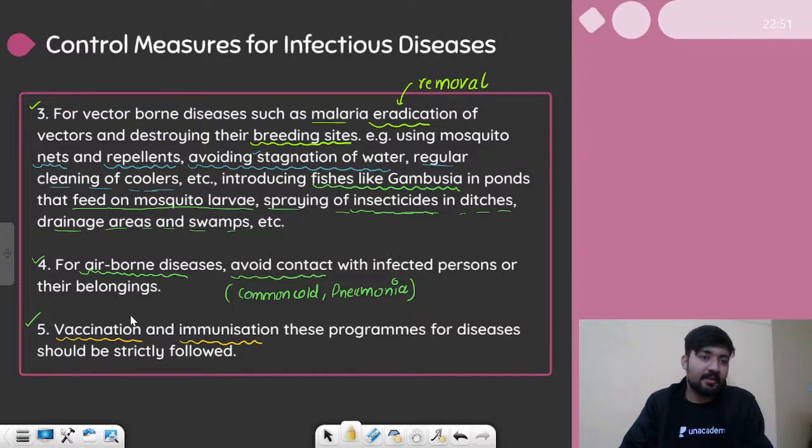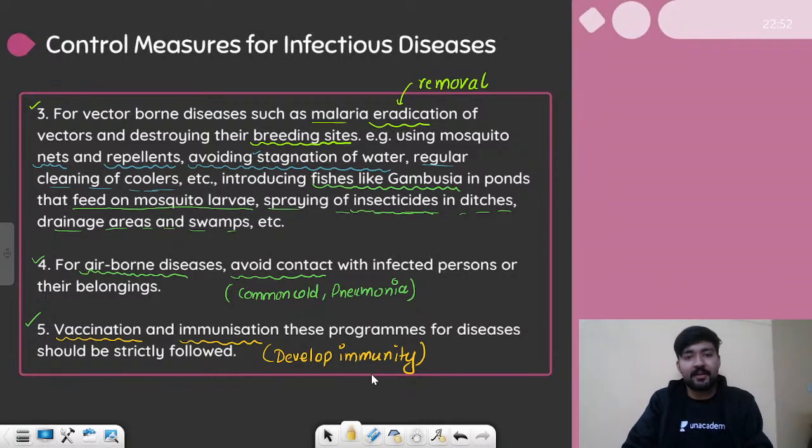In that, vaccination and immunization helps. So vaccination and immunization programs for disease should be strictly followed, right? So they help us to develop our immunity, which allows us to fight against all these disease causing pathogens and prevent their harmful effects, right?